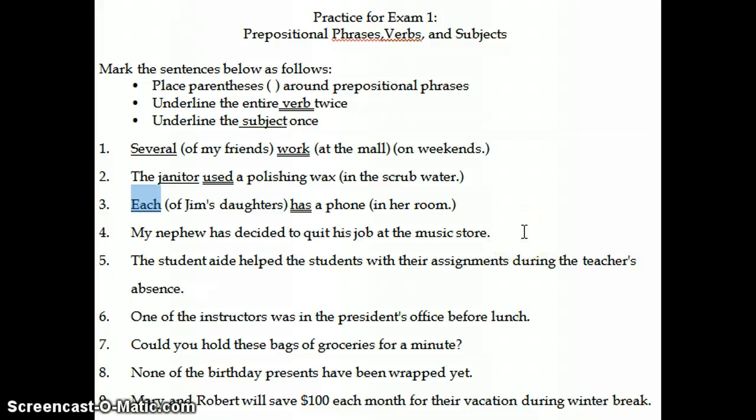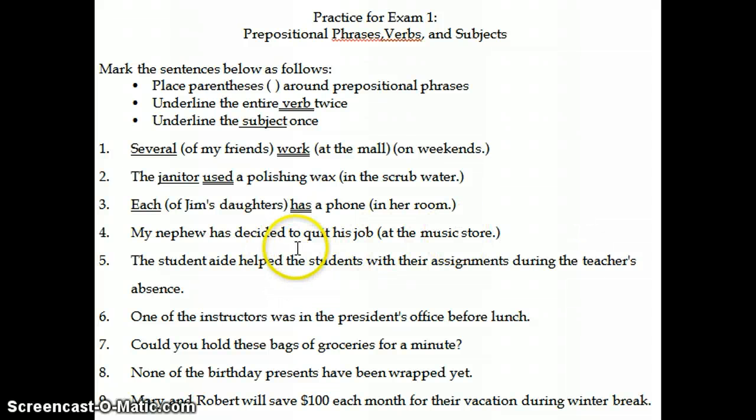So we'll look at one more example, number 4. My nephew has decided to quit his job at the music store. So we have the preposition at. That begins a prepositional phrase, and if we ask at what? At the music store. So we know that our prepositional phrase ends after the noun store.